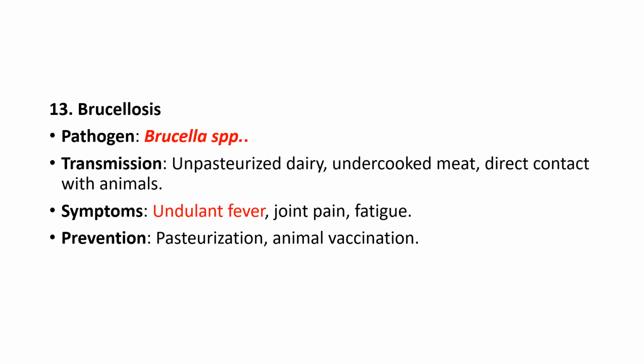Next is brucellosis. The pathogen is Brucella species. Transmission is through unpasteurized dairy, undercooked meat, direct contact with animals, and symptoms include undulant fever, joint pain, and fatigue. Prevention is pasteurization of the milk and animal vaccination.